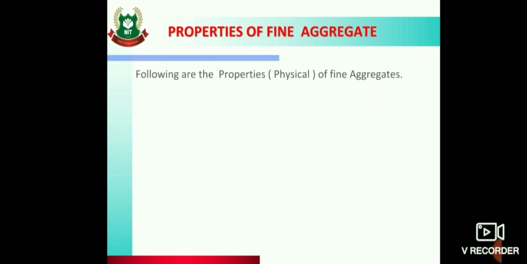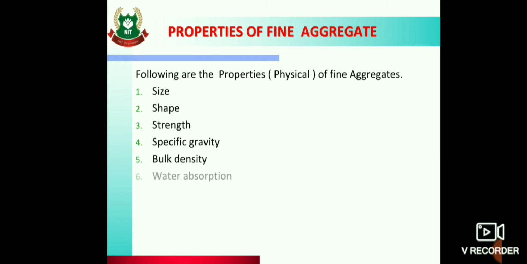Then fine aggregates. We have seen the aggregates having sizes smaller than 4.75 mm are called fine aggregates, including 4.75 mm size. So there are various physical properties which will affect the properties of aggregates and the strength of concrete. So we will see what those properties are: size, shape, strength, specific gravity, bulk density, water absorption, surface texture and soundness. So we will see one by one.